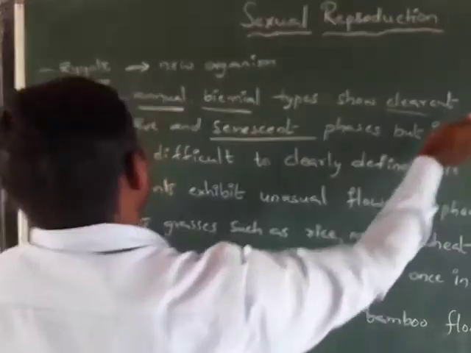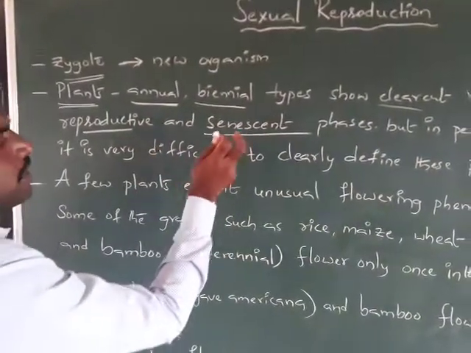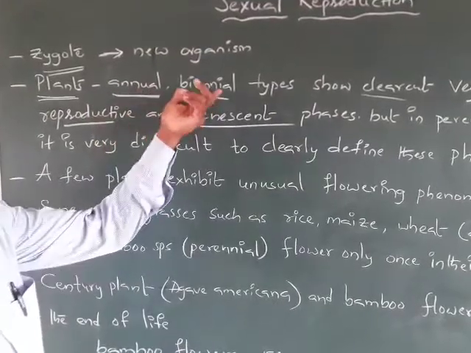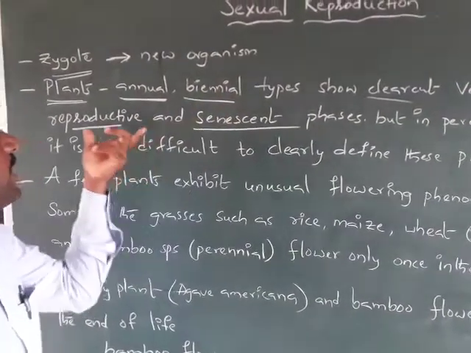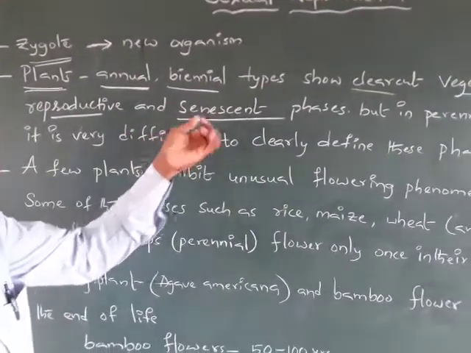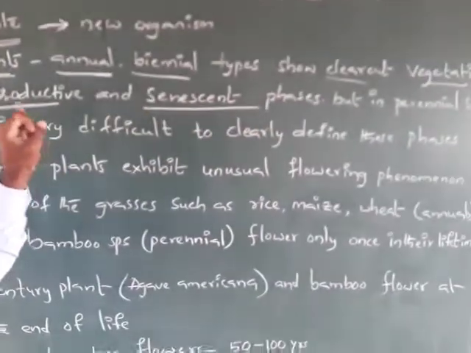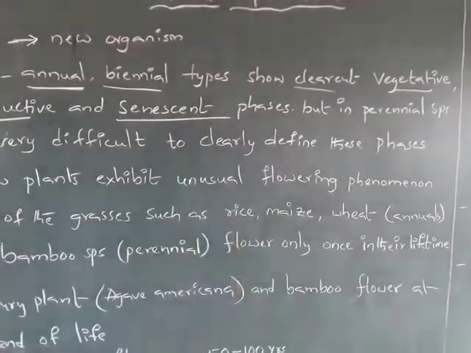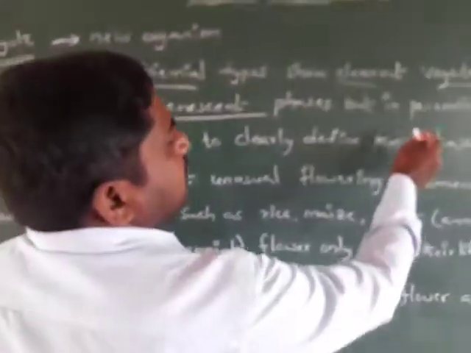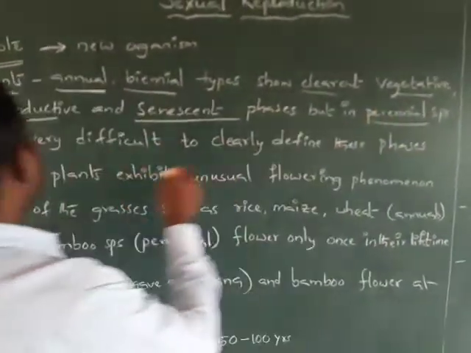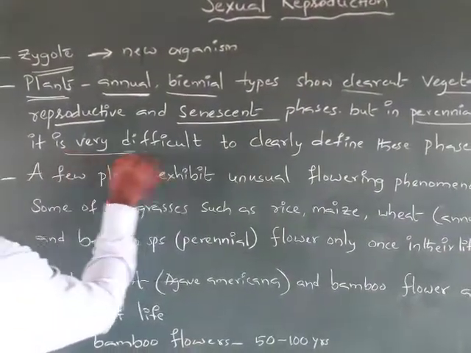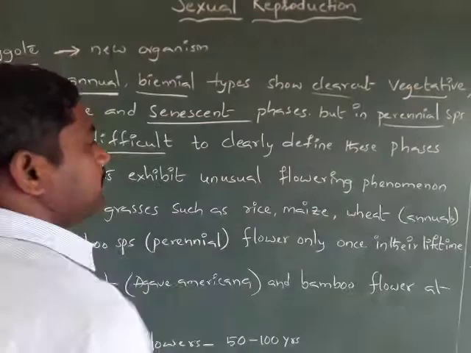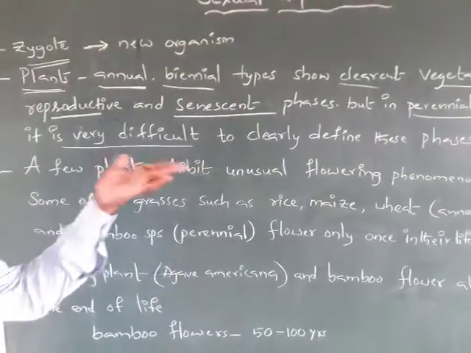Especially the annual and biennial plants show these three phases: the first is the vegetative phase, the second is the reproductive phase, and the third is the senescent phase. But in perennial species, it is very difficult to clearly define these phases.